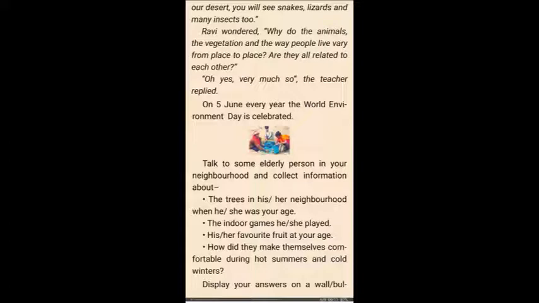Teacher replied, on 5th June every year World Environment Day is celebrated. Talk to some elderly person in your neighborhood and collect information about the trees in his or her neighborhood when he or she was your age, the indoor games played, favorite fruit at your age, and how they made themselves comfortable. You can do this exercise at home.